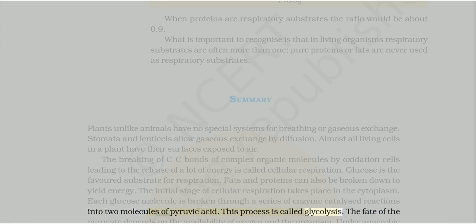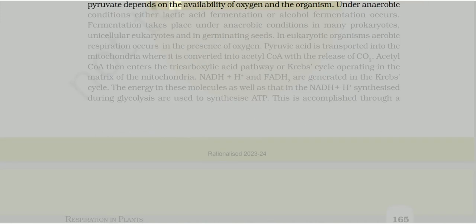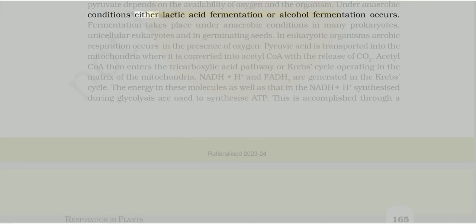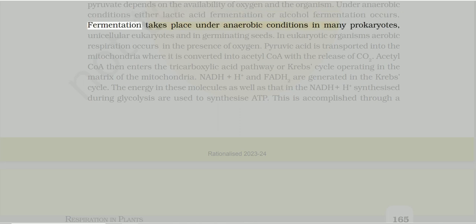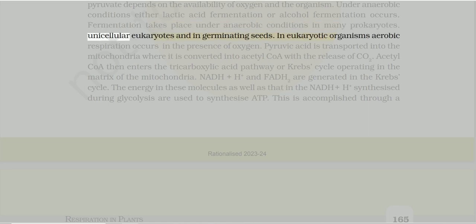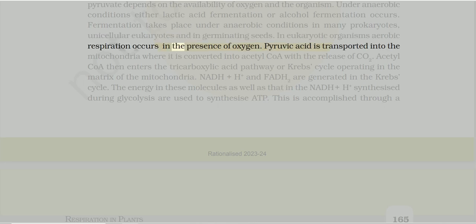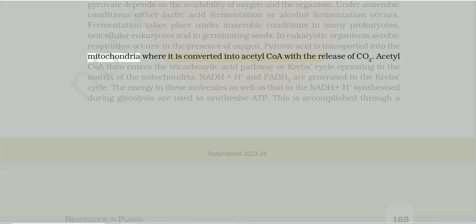The fate of the pyruvate depends on the availability of oxygen and the organism. Under anaerobic conditions, either lactic acid fermentation or alcohol fermentation occurs. Fermentation takes place under anaerobic conditions in many prokaryotes, unicellular eukaryotes, and in germinating seeds. In eukaryotic organisms, aerobic respiration occurs in the presence of oxygen. Pyruvic acid is transported into the mitochondria where it is converted into acetyl-CoA with the release of CO2.